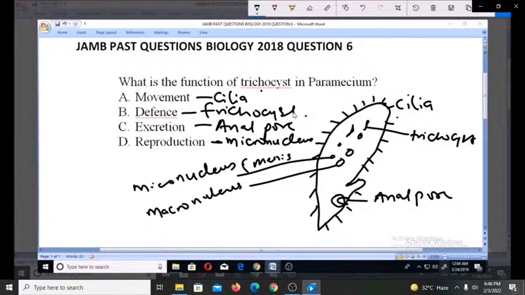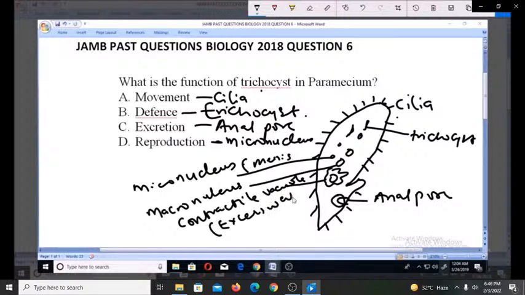The trichocysts are used for defense. So those are the parts of the paramecium. Also important to note in the paramecium is the contractile vacuole. This is also used for excretion, but it's actually for excreting excess water. It is used to remove excess water.